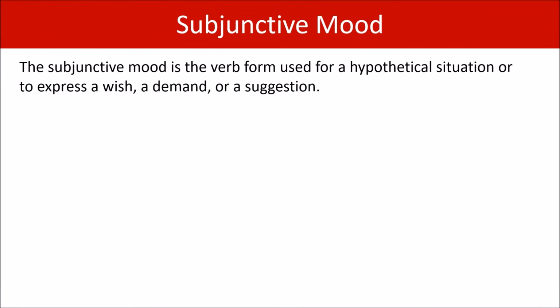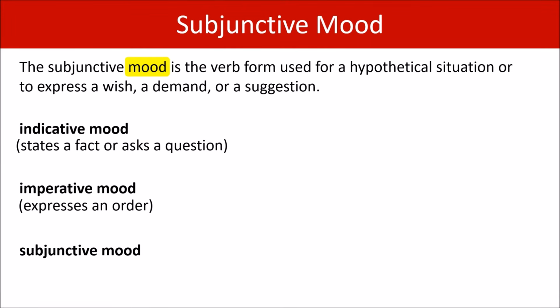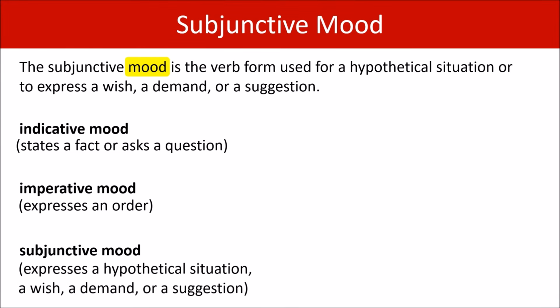But for now, let's just look at the word mood. What does mood mean in grammar? Well, in grammar there are three moods: the indicative mood, the imperative mood, and the subjunctive mood. This video is about the subjunctive mood. So don't worry that these are long words, they're quite easy ideas. The indicative mood states a fact or asks a question. The imperative mood expresses an order. And as we're about to cover, the subjunctive mood expresses a hypothetical situation, a wish, a demand, or a suggestion.